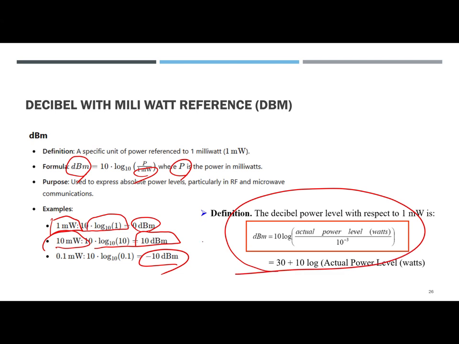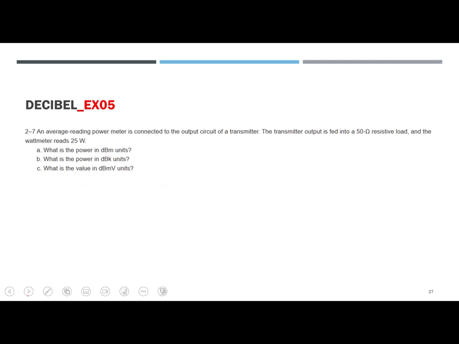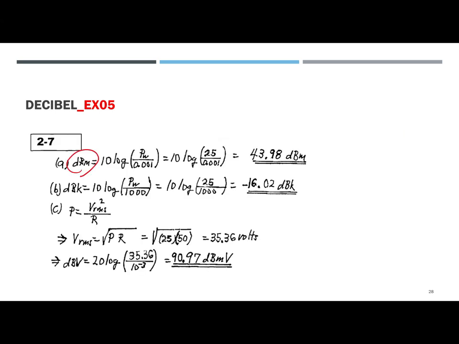All right, so this is the question. The average reading power meter is connected to the output circuit of the transmitter. The transmitter output is fed into a 50 ohm resistive load, and the watts meter reads 25 watts. What is the power in dBm units? So the first one, dBm, this is the formula.